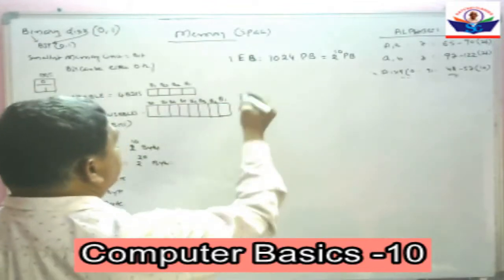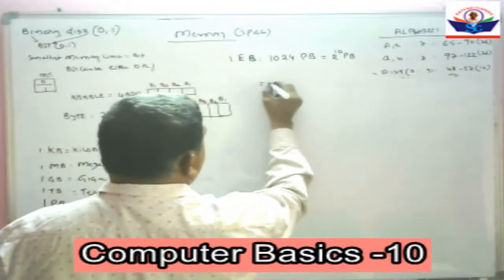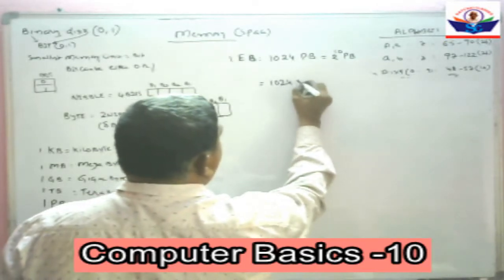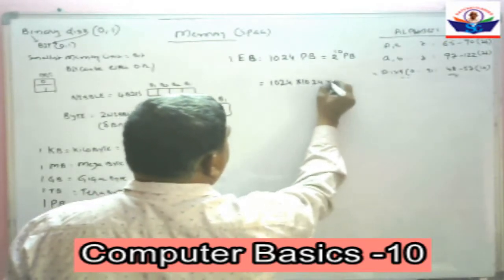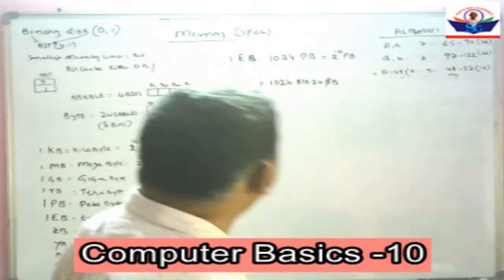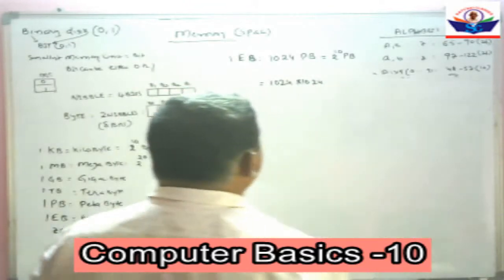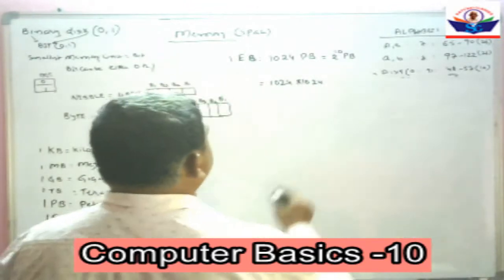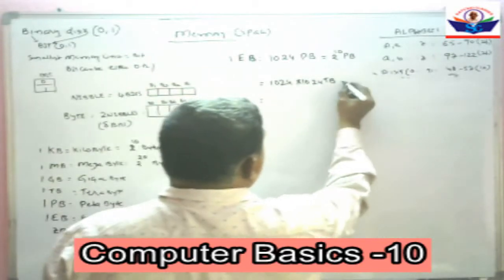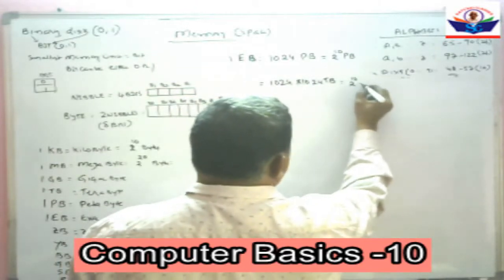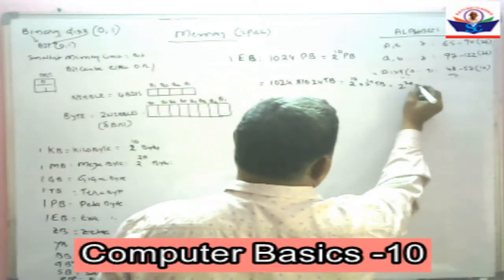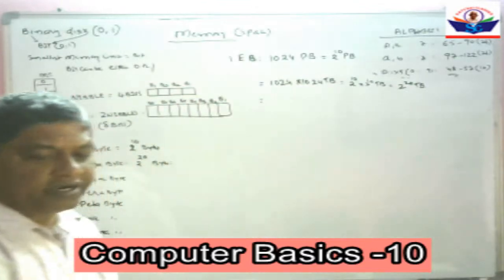Now, that is equal to 1024 into 1024 TB. That is equal to 2 to the power of 10 into 2 to the power of 10 TB. That is equal to 2 to the power of 20 TB.